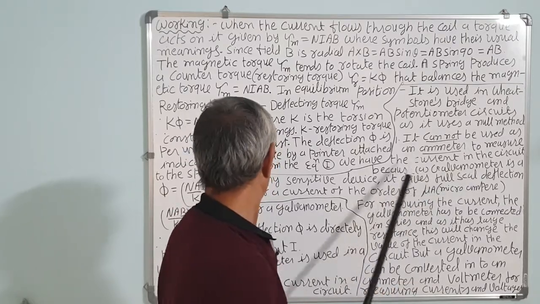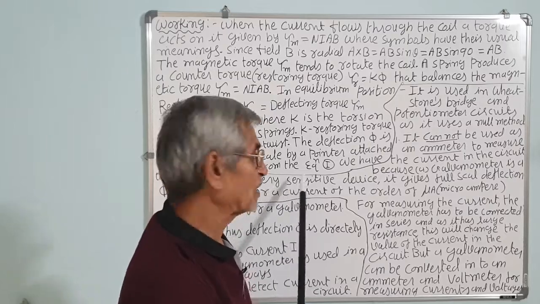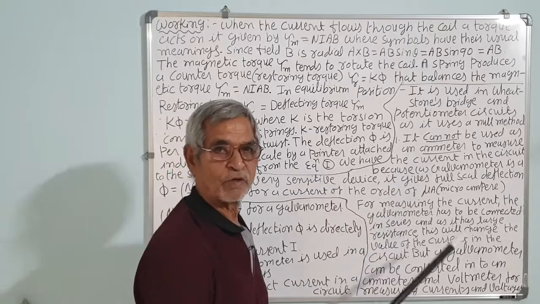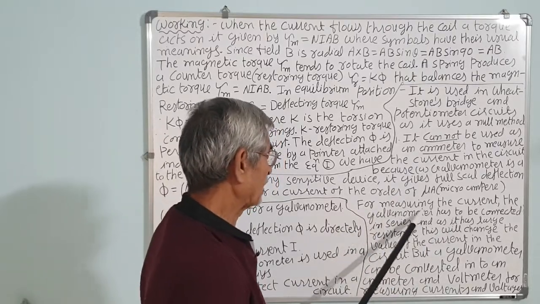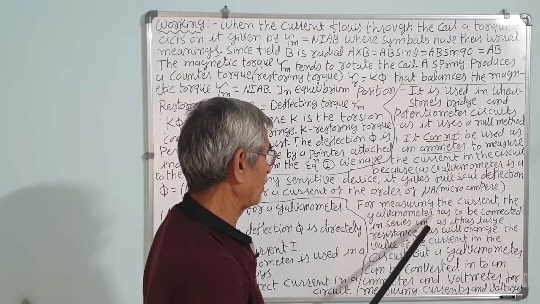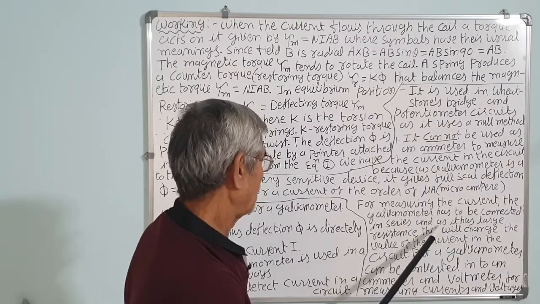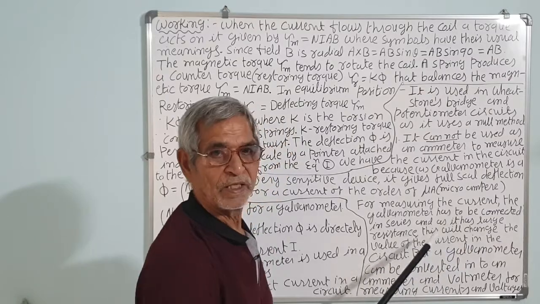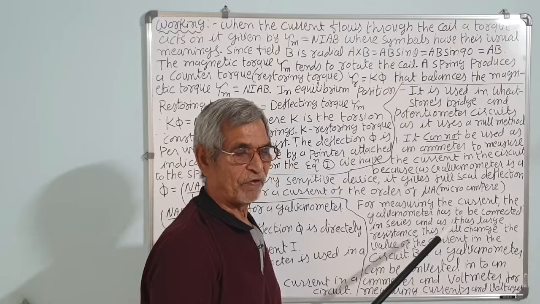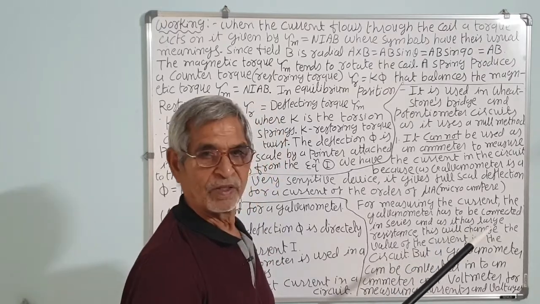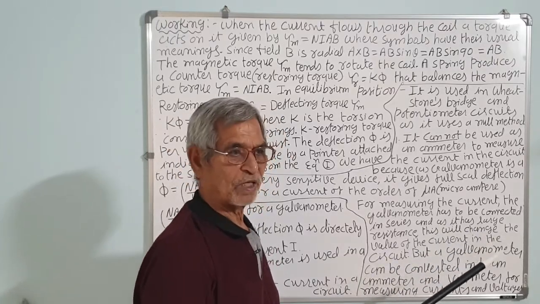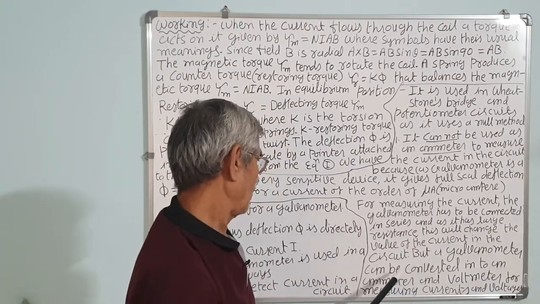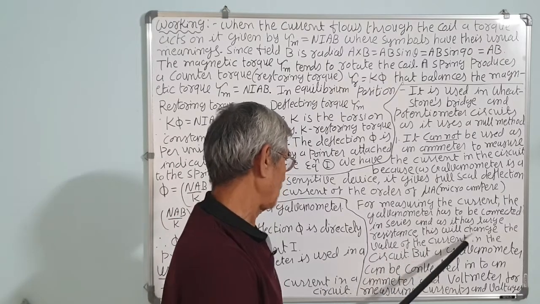This is because a galvanometer is a very sensitive device, and it gives full scale deflection for a current of the order of a microampere. For measuring the current in the circuit, the galvanometer has to be connected in series, and as it has a large resistance, this will change the value of the current. Due to the resistance, there will be some drop of the current due to the galvanometer resistance. So, it will affect the value of the current in the circuit.